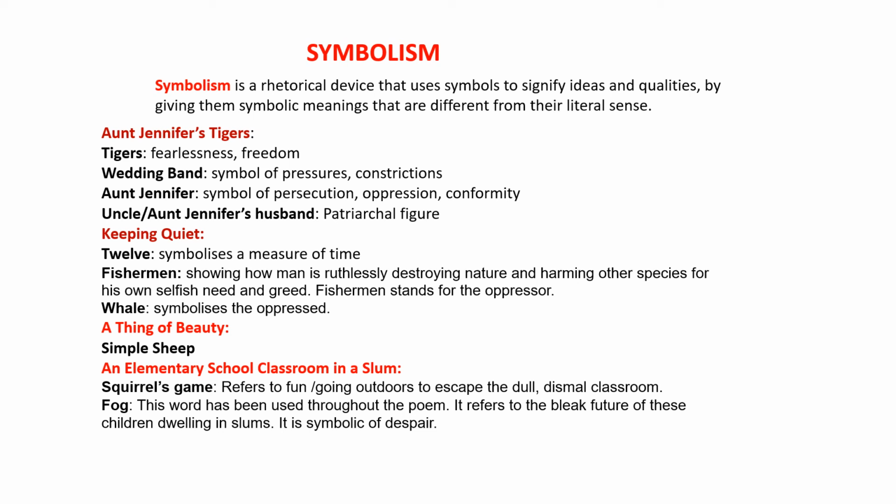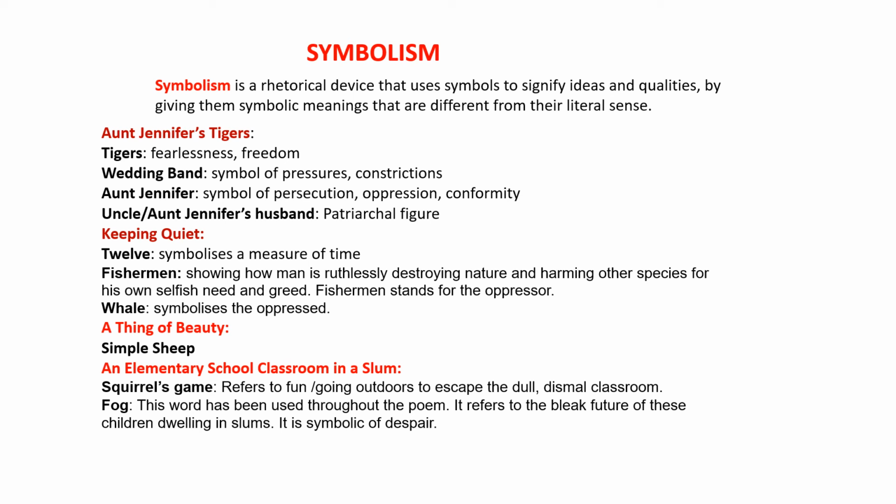In Keeping Quiet, the word 12 has been used and it symbolizes a measure of time. Again, in Keeping Quiet, the fisherman is there, the whale is there. So, what do they symbolize? Fisherman is showing how man is ruthlessly destroying nature and harming other species for his own selfish need and greed. So, fisherman here stands for the oppressor, and whale symbolizes the oppressed. In A Thing of Beauty is simple sheep.